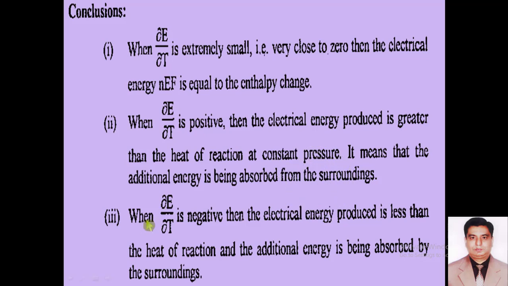Similarly, when partial E over partial T is negative, then electrical energy produced will be less than the heat of reaction and the additional energy will be released to the surroundings. So dear students, these are the 3 conclusions that we can make with the value of this temperature coefficient, partial E over partial T.